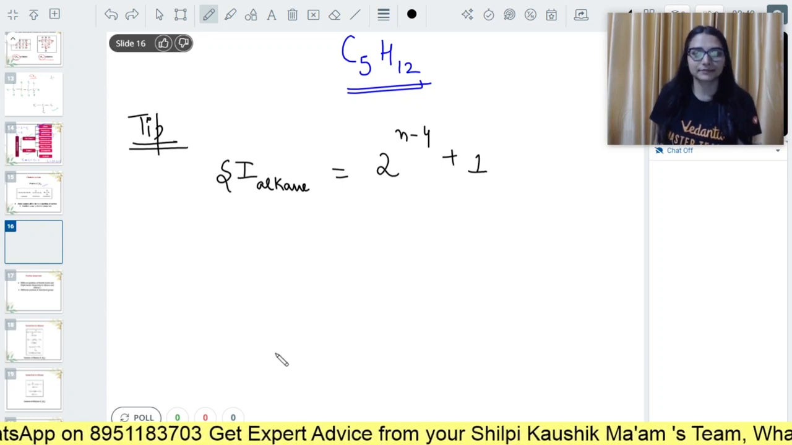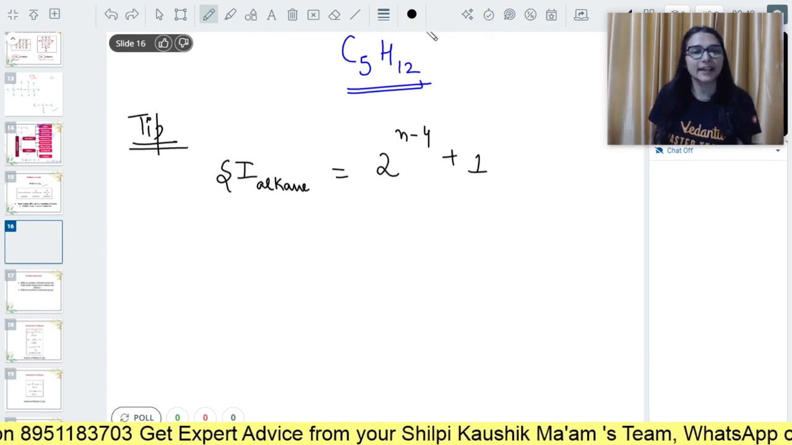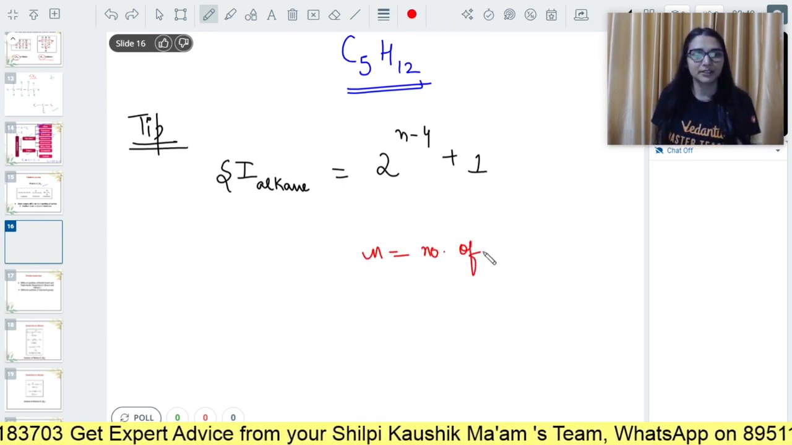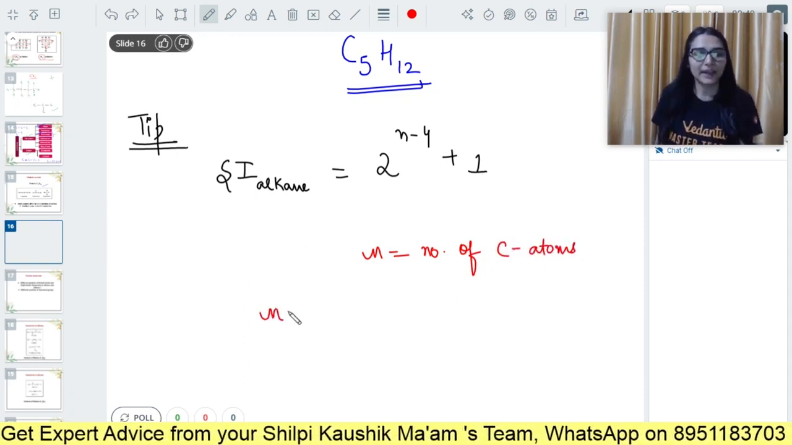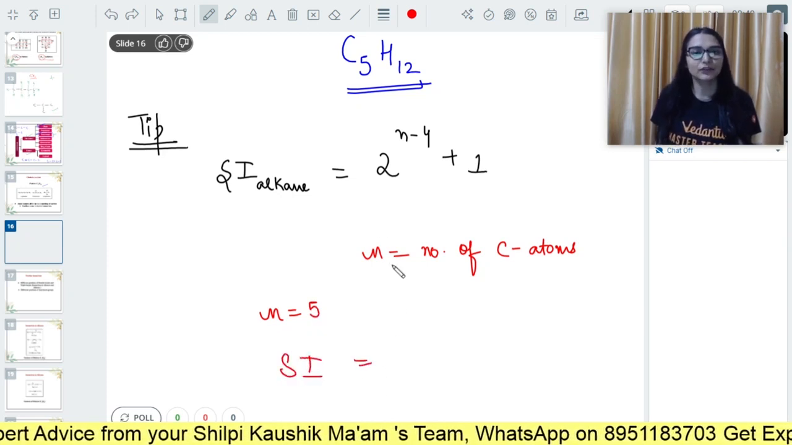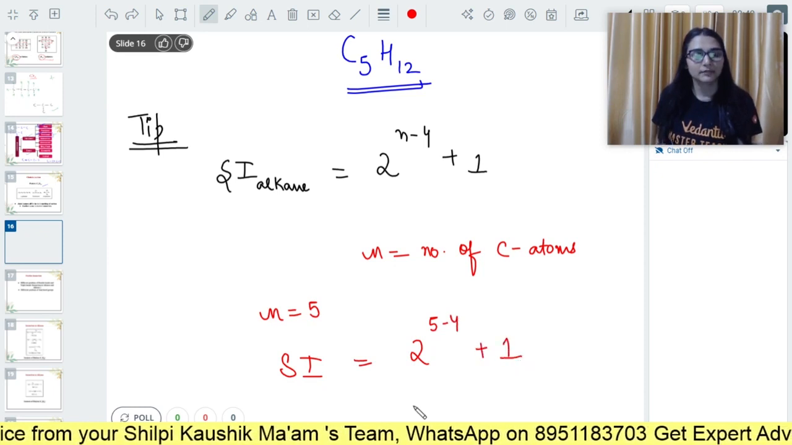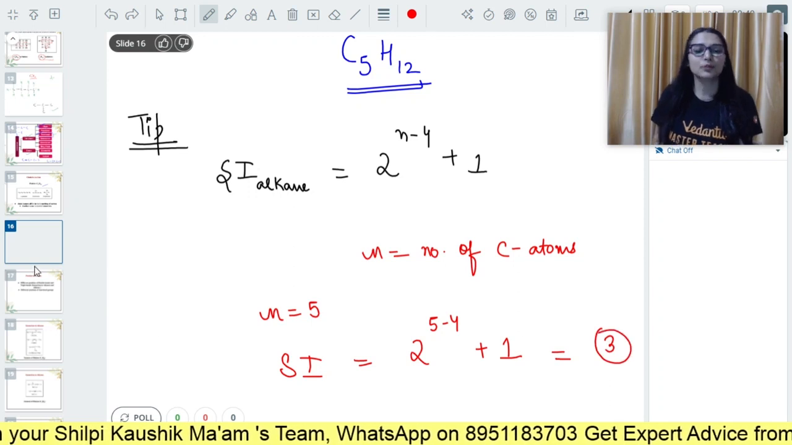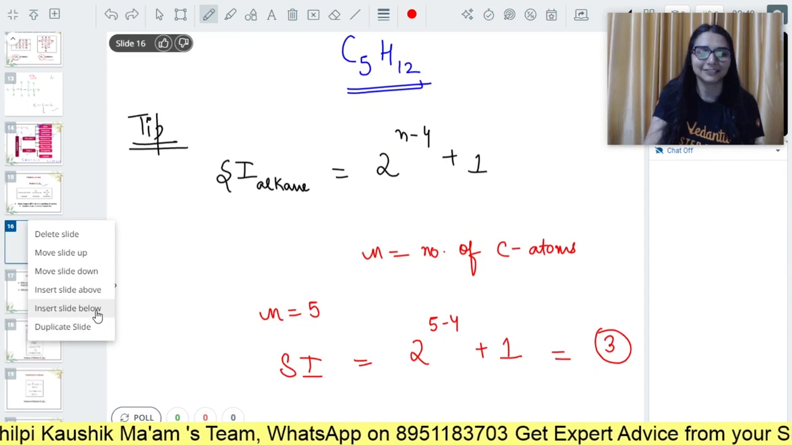Now the thing here is, what is the value of n? This n is the number of carbon atoms. Let's say we are calculating for pentane, the n value is 5. So structural isomers for pentane would be 2 raised to power 5 minus 4 plus 1, which is 2 raised to power 1 plus 1, comes out to be 3. So there are 3 structural isomers for pentane.